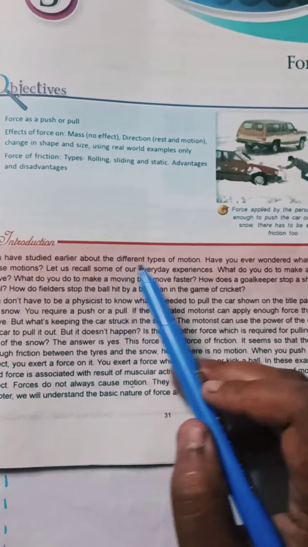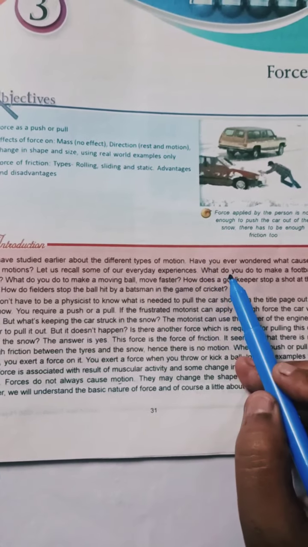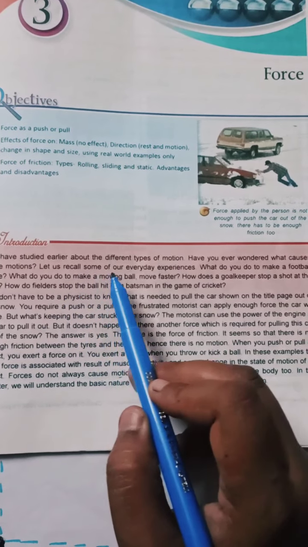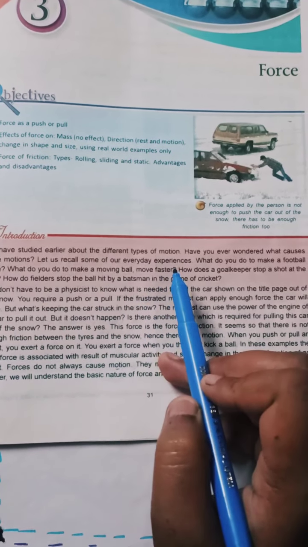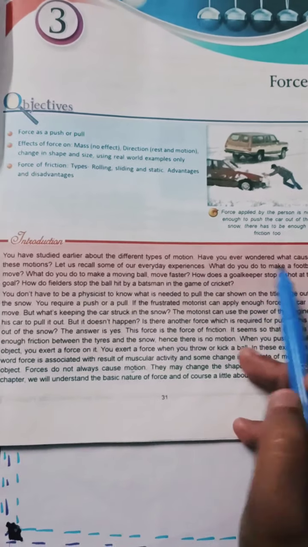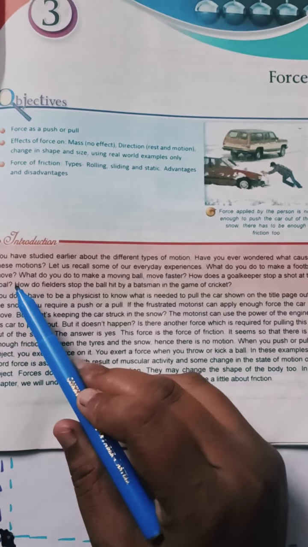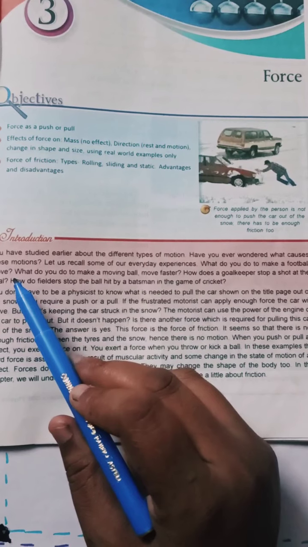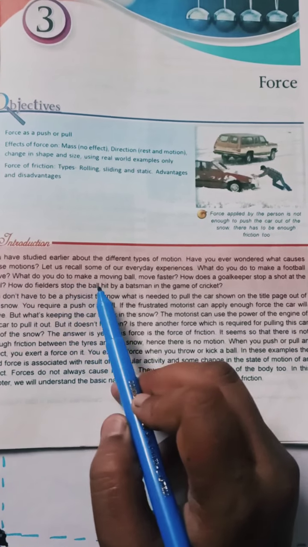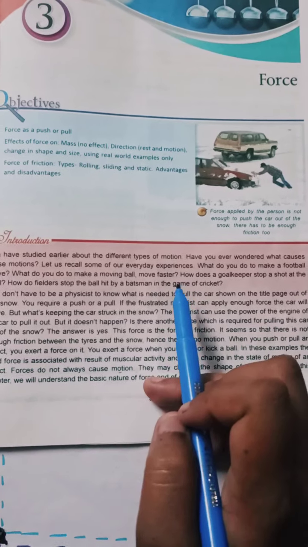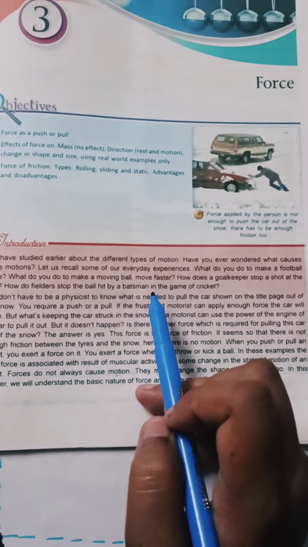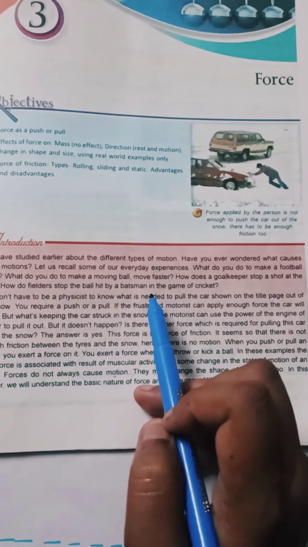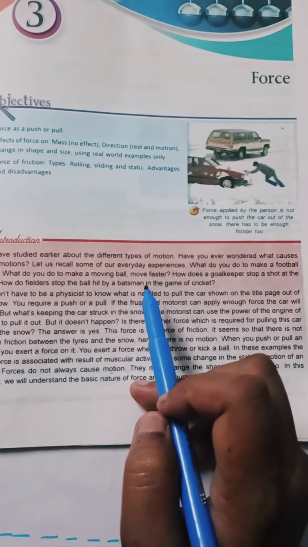You have studied earlier about the different types of motion. Have you ever wondered what causes these motions? Let us recall some of our everyday experiences. What do you do to make a football move? Whenever you try to make the football move, what we used to do? We used to kick the football, right? What do you do to make a moving ball move faster? If a ball is moving slow, so what we used to do to make it move faster? We used to throw it with high speed or high energy, right? Or high force, I should say.